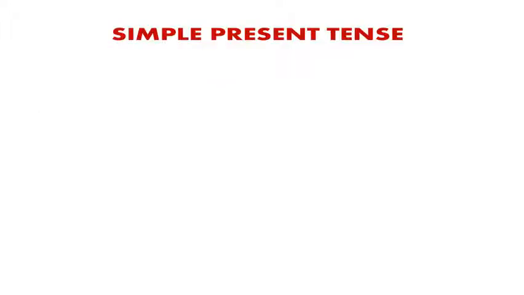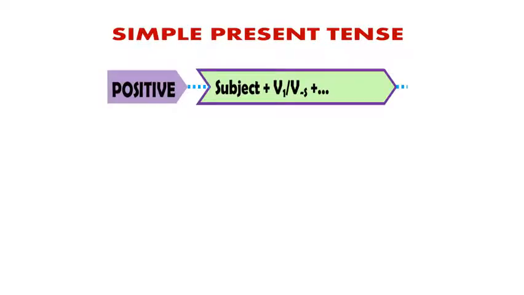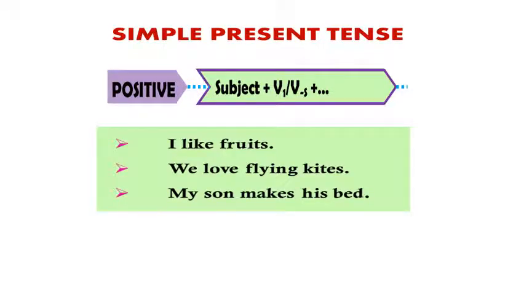First of all, we need to learn about the structure of simple present tense, and in this we use positive, negative and interrogative sentences. In the positive sentences, we use subject plus verb first form and addition of s or es according to subject, and then object, and the last is full stop. For example, I like fruits. I is subject, like is verb, and fruits is object. We love flying kites. My son makes his bed. These are the examples of positive form simple present tense.